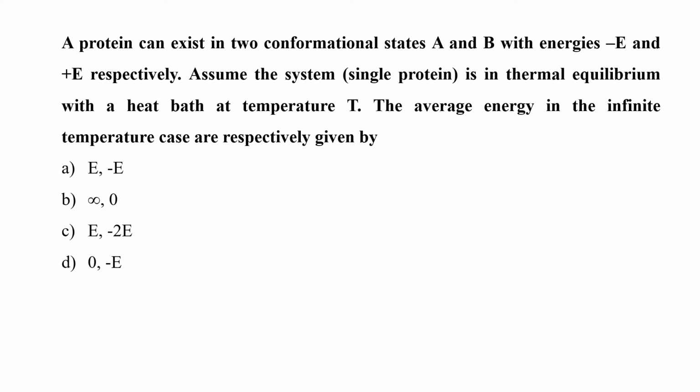A protein can exist in two conformational states A and B with energies minus E and plus E respectively. Assume the system, that is a single protein, is in thermal equilibrium with a heat bath at temperature T. The average energy in the infinite temperature case and the zero temperature case are respectively given by A. E and minus E, B. Infinity and 0, C. E and minus 2E, or D. 0 and minus E.